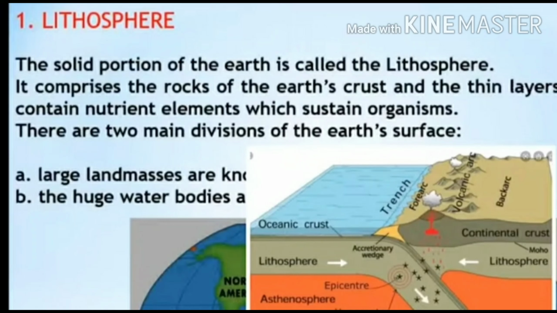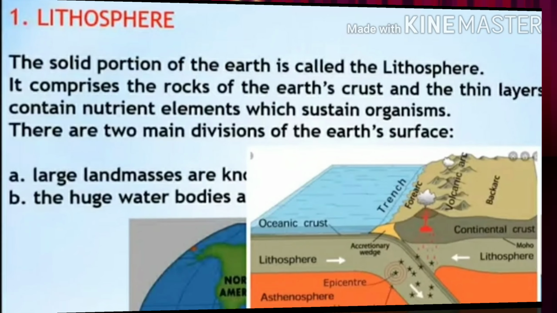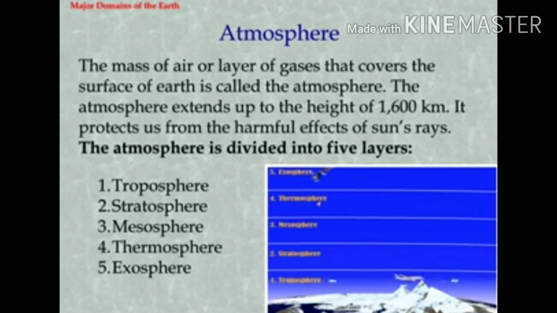It contains nutrient elements which sustain organisms. There are two main divisions of the earth's surface: large land masses and the huge water bodies. As we all know, the large land masses are known as continents and the huge water bodies are known as oceans. It comes in the lithosphere surface.